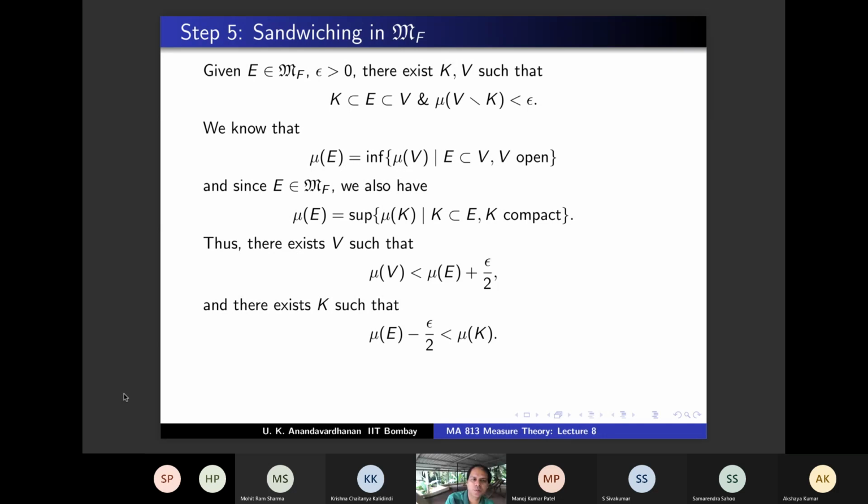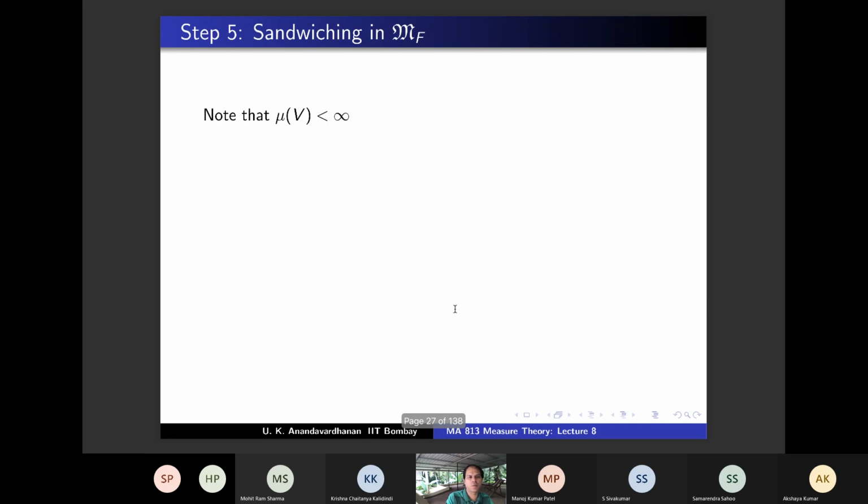So this much follows because E is in MF. And therefore, putting these two together, you have got a K and a V such that mu E is between mu V minus epsilon by 2 from here and mu K plus epsilon by 2 from here. So there exist V and K such that this happens, and this V and K will do the job.